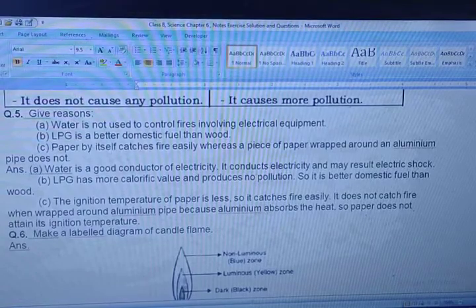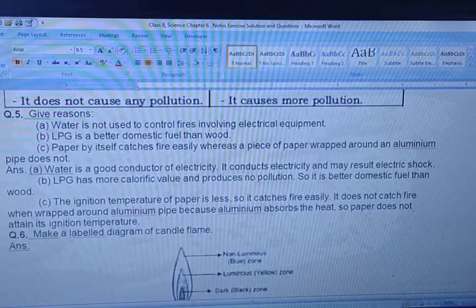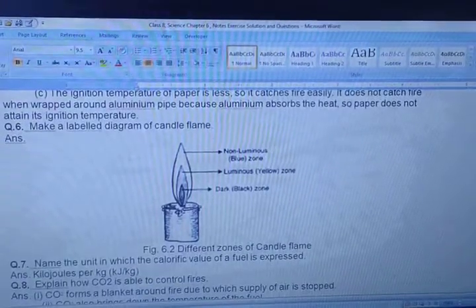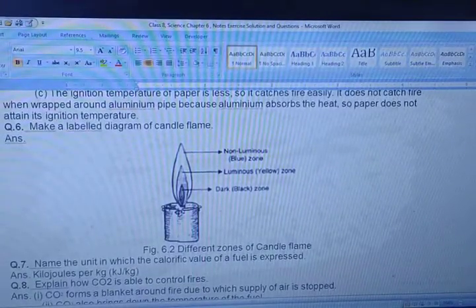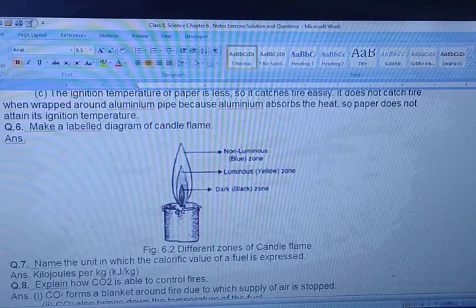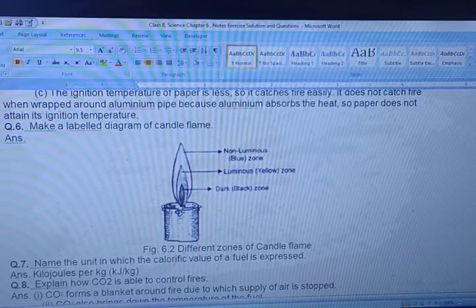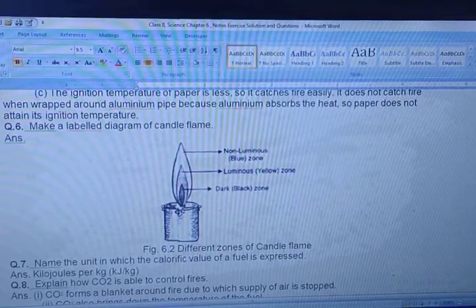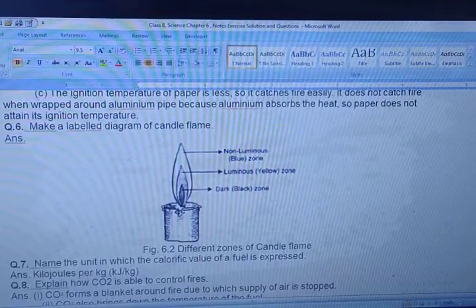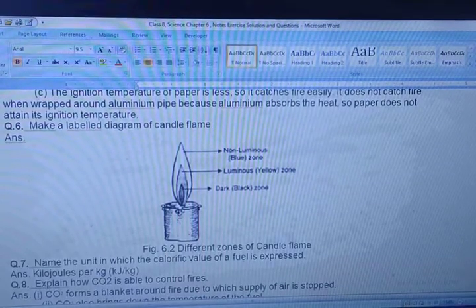Now we are moving towards question number 6. Make a labelled diagram of a candle flame. Very important question. 100% this question will come in the exam. So take a screenshot, and drawing is your favorite subject, so you can draw very well, right? Some of the students' drawing is very good. I can appreciate some of the students because their drawing skill is best from childhood, right?